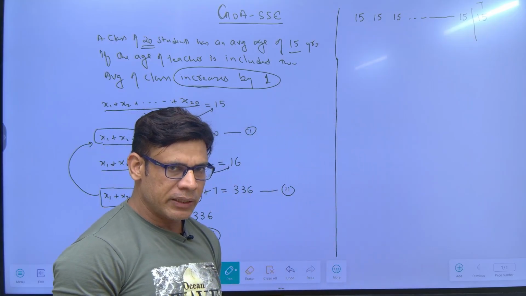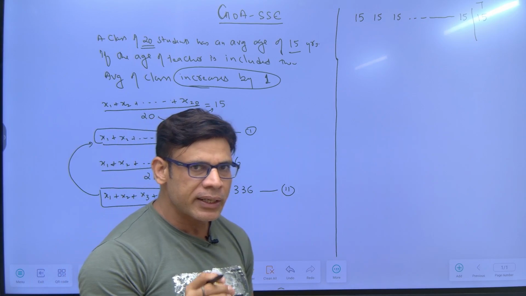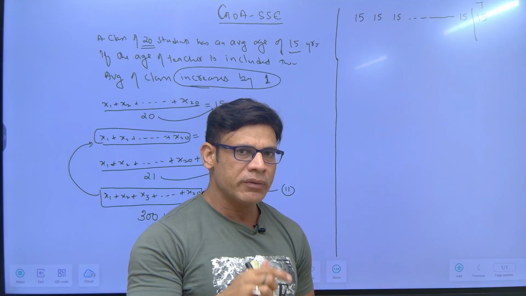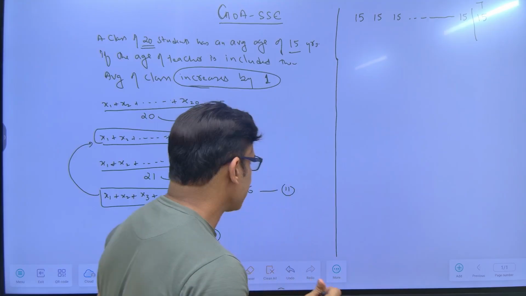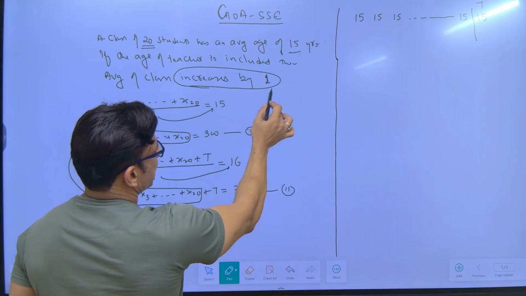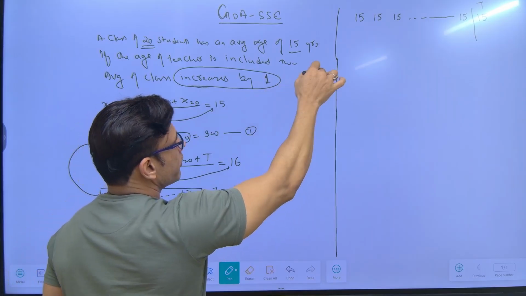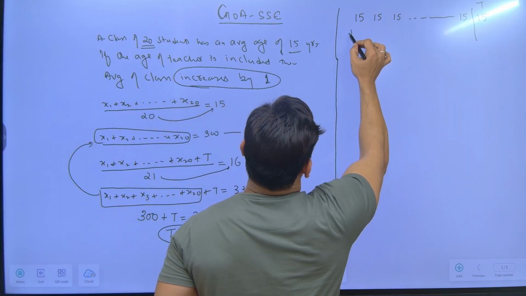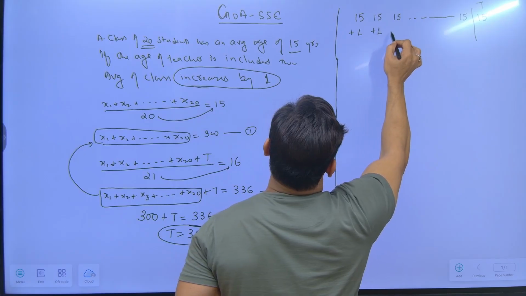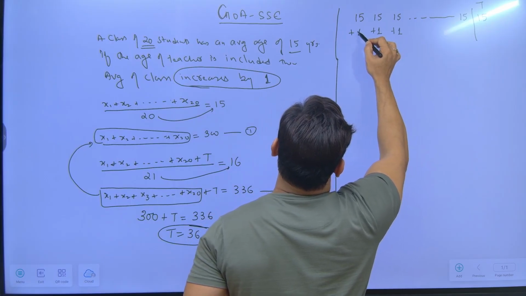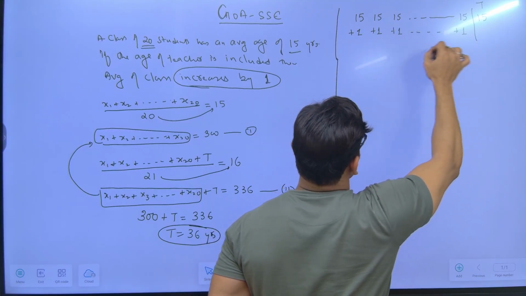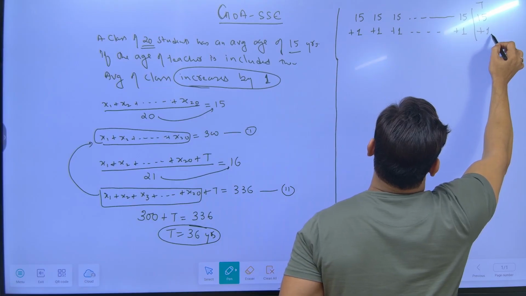And then the remaining chocolates she will distribute equally among the students, such that each student will get one extra, including herself. The average increases by 1. If it increased by 2, she would have given 2 to all the students. So here she will do what? She will give 1 to this student, 1 to this, 1 to the third student. And how many students are there? 20 students. So she will give 20 chocolates to 20 students, and also keep 1 with herself.